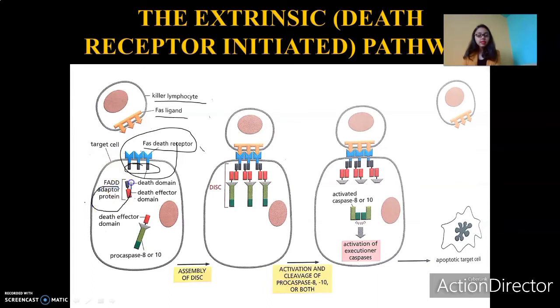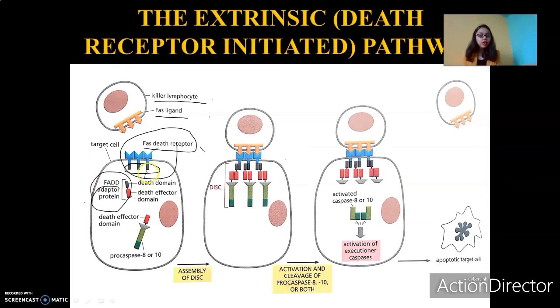This adapter protein is the FADD adapter protein. FADD stands for FAS associated death domain. Apart from the FADD adapter proteins, there are other proteins also like TRADD. But to simplify the whole process here, let us stick to FADD adapter proteins for the time being.